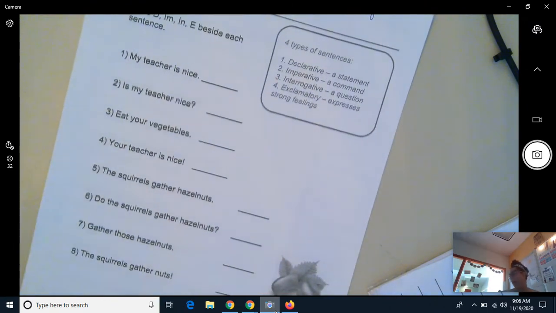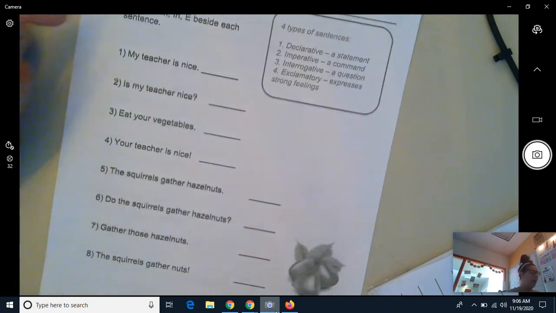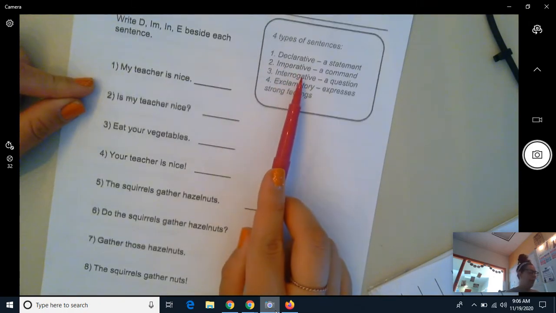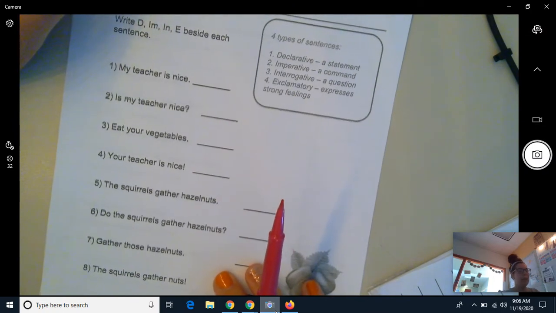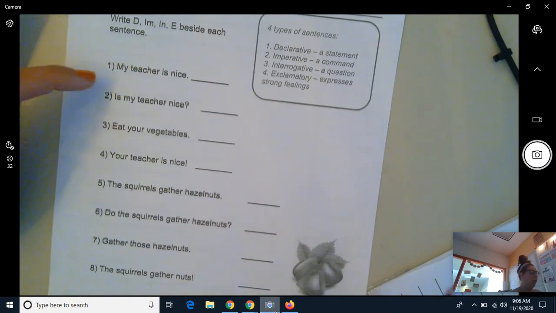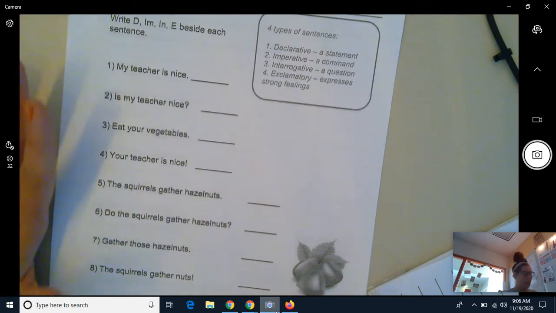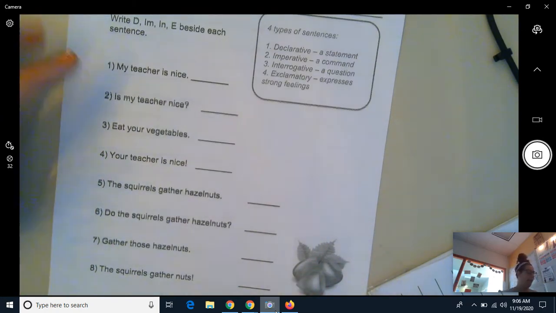We are going to practice some of those together. We're going to decide what type of sentence it is. So we right here have a worksheet. We're going to decide if it's declarative, imperative, interrogative, or exclamatory. I'm going to be calling on friends, okay? So I'm going to read the sentence and then I'm going to say comment with a certain letter, so I know you're trying to answer that one, okay?